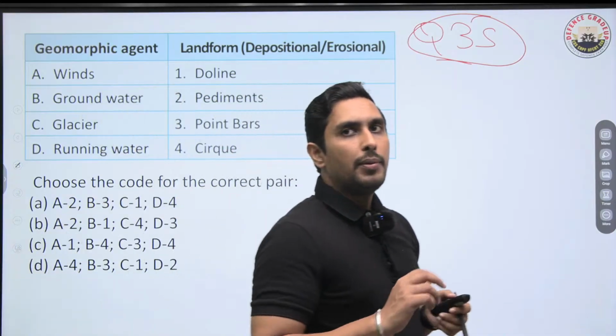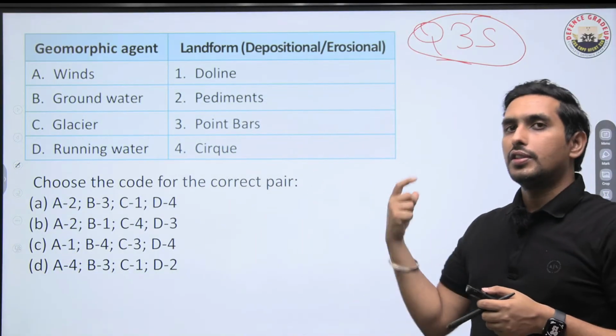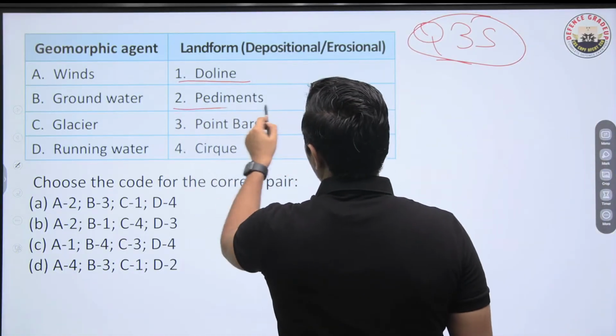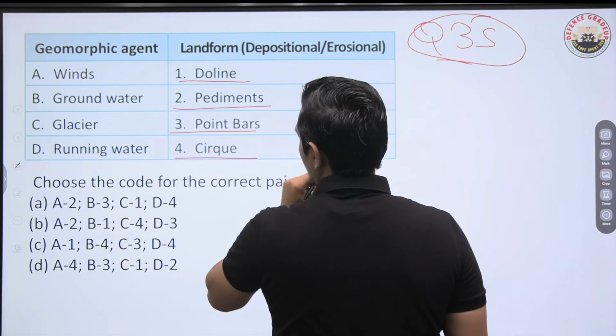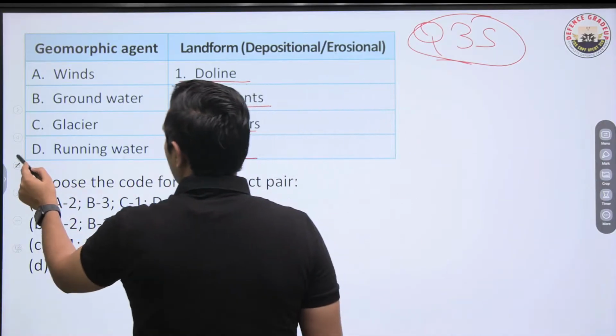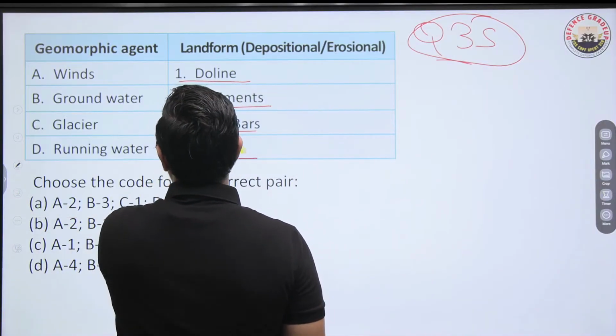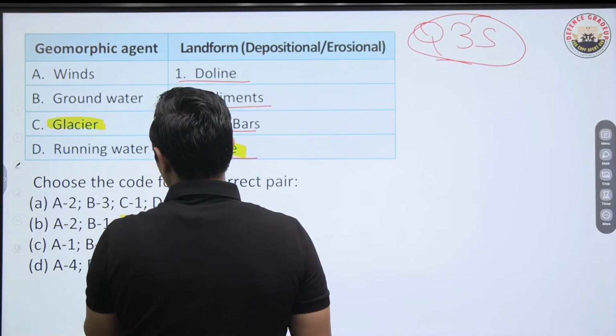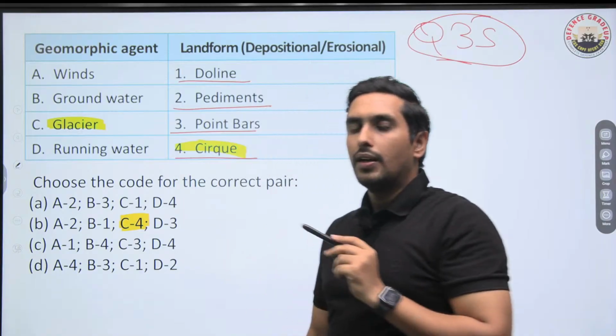Okay, so tell me about the geomorphic agents and the landform which is formed: doline, pediments, point bars, or cirque. Some landforms are very prominent ones. For example, cirque, it has to be the glacial one. So even if you know about the cirque, you are getting the right answer.